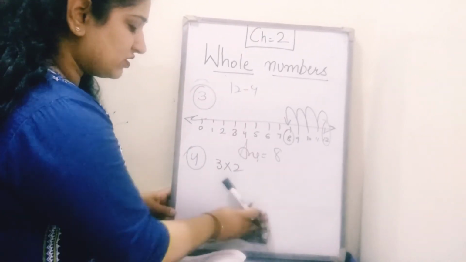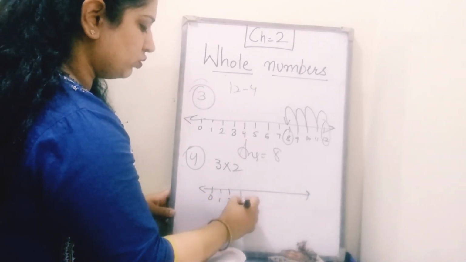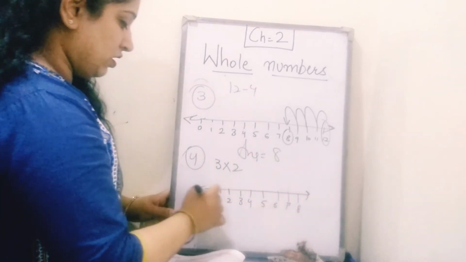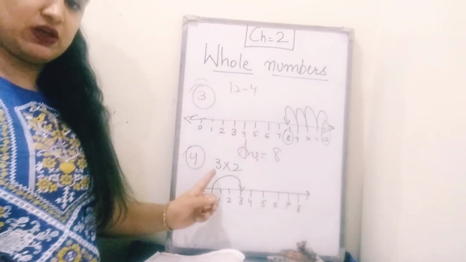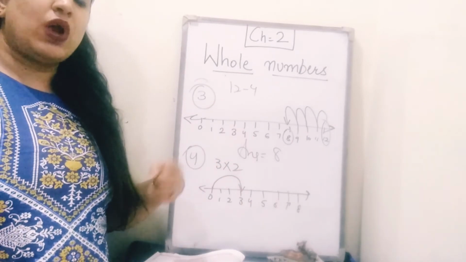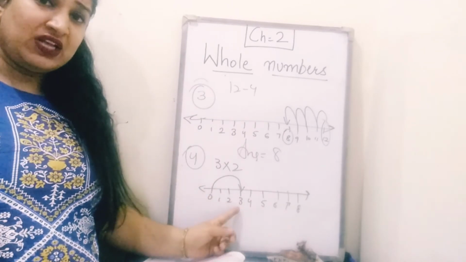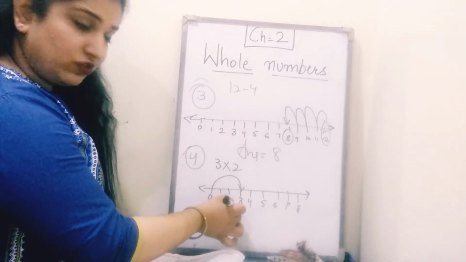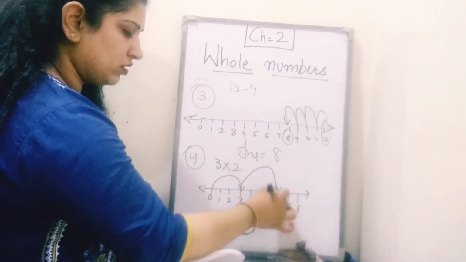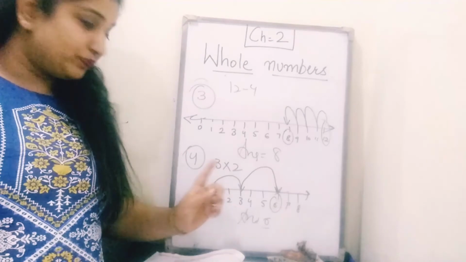So now here it is 3 multiply 2. So how you will do it? 0, 1, 2, 3, 4, 5, 6, 7, 8. First of all, directly come on 3 because this number is 3. First number is 3. So directly come on 3. Now 3 multiply 2 is you have to add 3 2 times. Or you can say you have to go 3 steps 2 times. So now you are at 3. When you will move 3 steps again, you will reach at 6. So answer is 6.